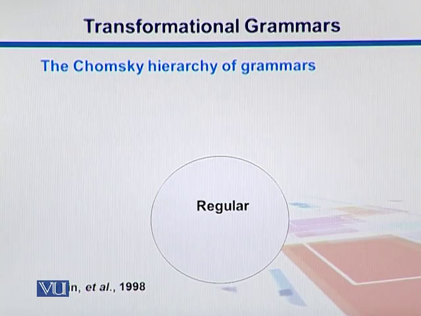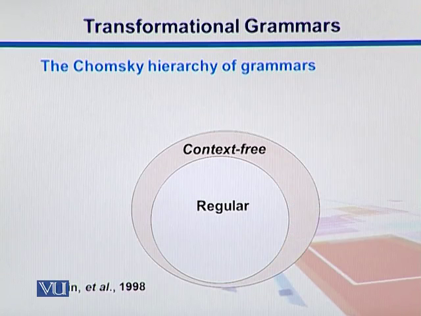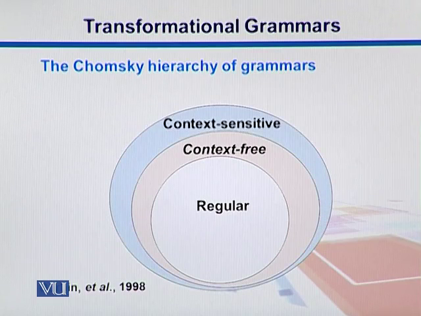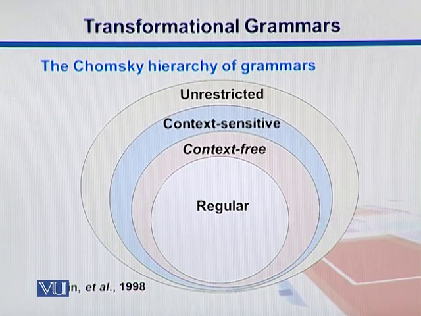So in the innermost circle we have regular grammars, which are very specific. We are not going into detail of these grammars because this is not the scope of our course. We'll use just one of them, which is the context-free grammars, in order to predict RNA secondary structures. So then we have context-free. We are moving from specific to general models. Context sensitive overlaps both context-free and regular, and then finally we have unrestricted grammars.